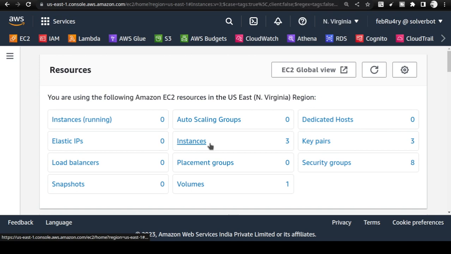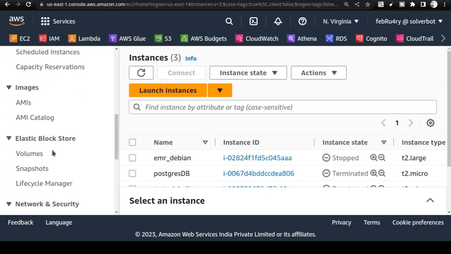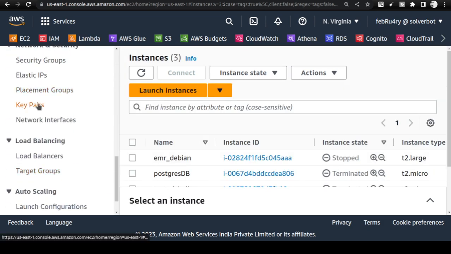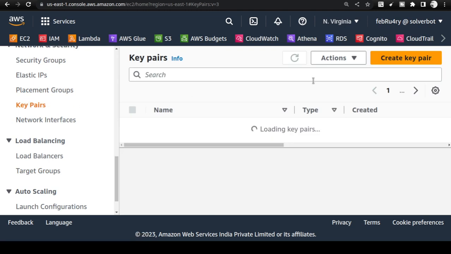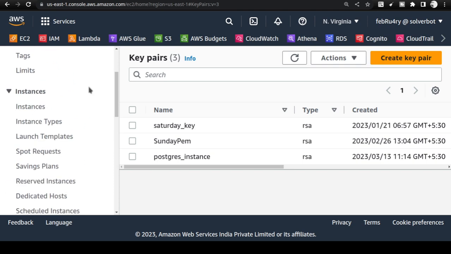Click on instances. It will open the instances. I have already terminated these instances, so you don't need to worry about that. We will be creating a new instance. Before actually creating the instance, click on this place and click on key pair. You need to create a key pair. Click on this key pair option.